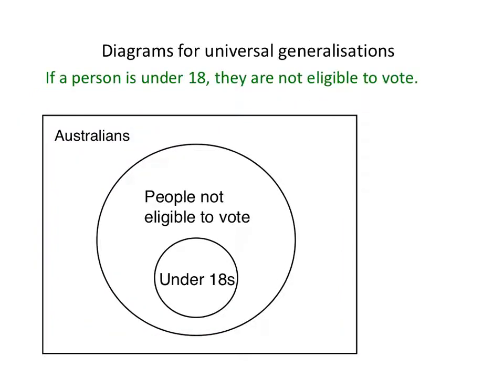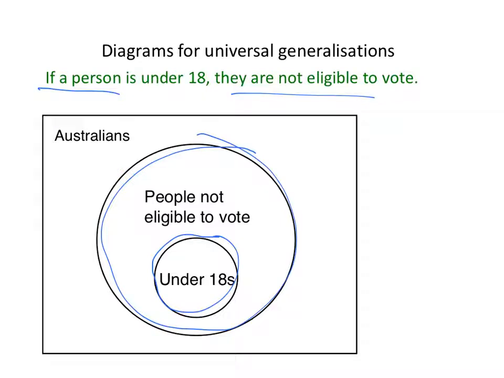Here's some more examples. So for this generalisation, written in conditional form, if a person is under 18, then they're not eligible to vote. Everyone who's under 18 is a person who's not eligible to vote. The domain here depends on the context, but they might just be talking about the people in a particular nation, Australians, for example.